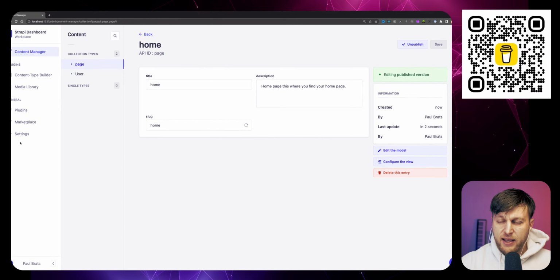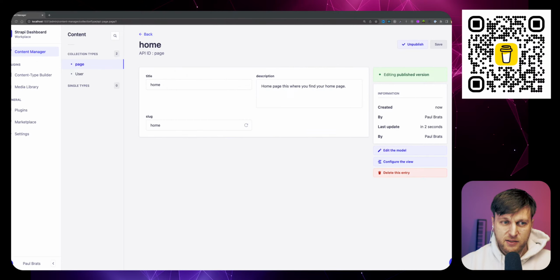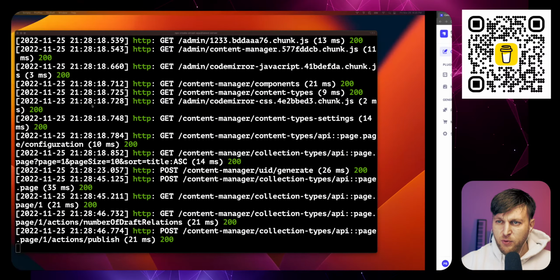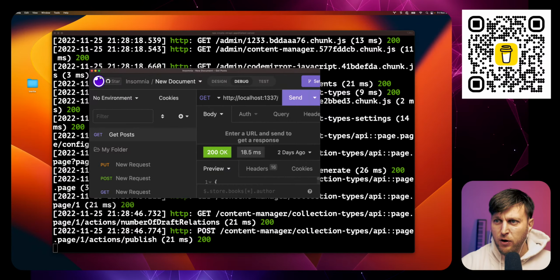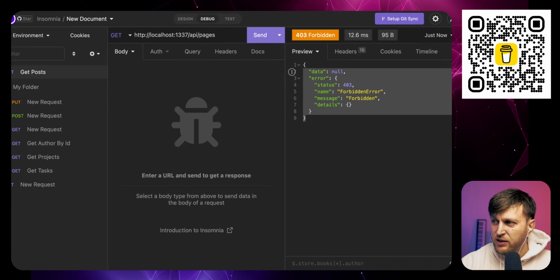And so before getting a page, I need to give permission. First of all, let me pull up Insomnia. This is my favorite tool of choice to make API requests to test APIs. Before working on our front end, I just want to make sure that we have a working backend. I believe we'll be going to this endpoint, API pages, to get our pages. Right now, if I click send, notice it says forbidden.